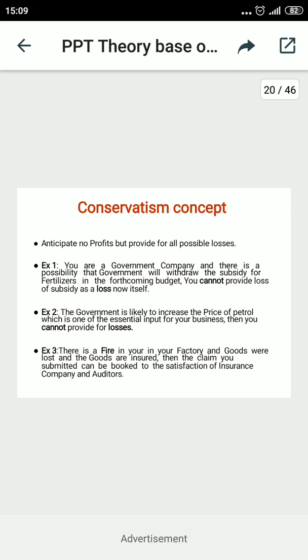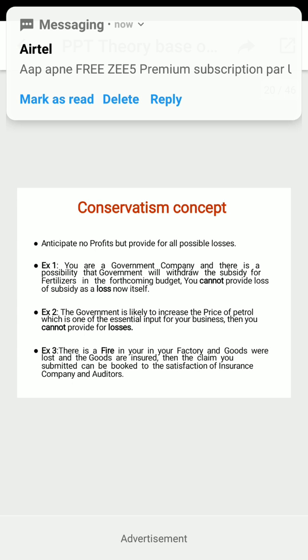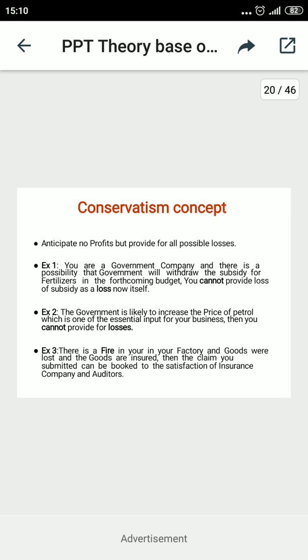So in advance, such provisions can be made to minimize the risk of affecting one particular year. The effect will be scattered over a number of years, or funds assumed from different years. So this is the meaning. Conservatism is to be considered only when it is related to losses.